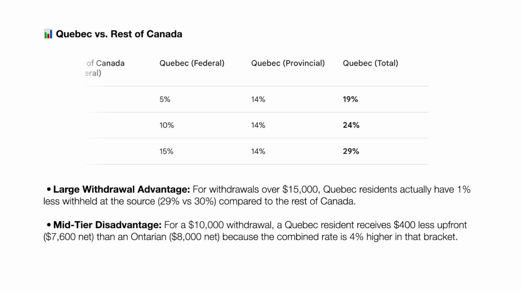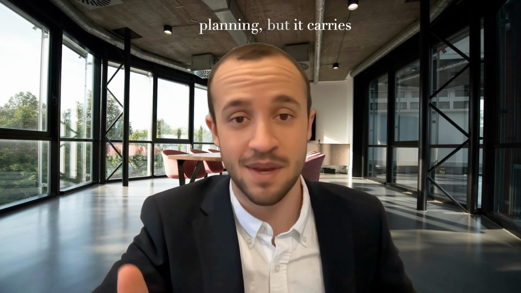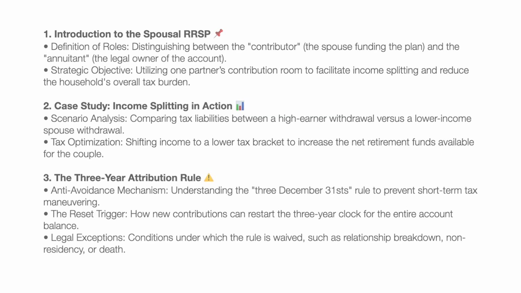Because the spousal RRSP involves using one person's contribution room to benefit another's future tax bracket, it requires a high degree of coordination and a long-term perspective on the couple's relative incomes to ensure these withholding differences are accounted for in the household budget. In conclusion, the spousal RRSP is an effective strategy for tax-efficient retirement planning, but it carries strict rules regarding the timing of withdrawals and the legal division of assets.